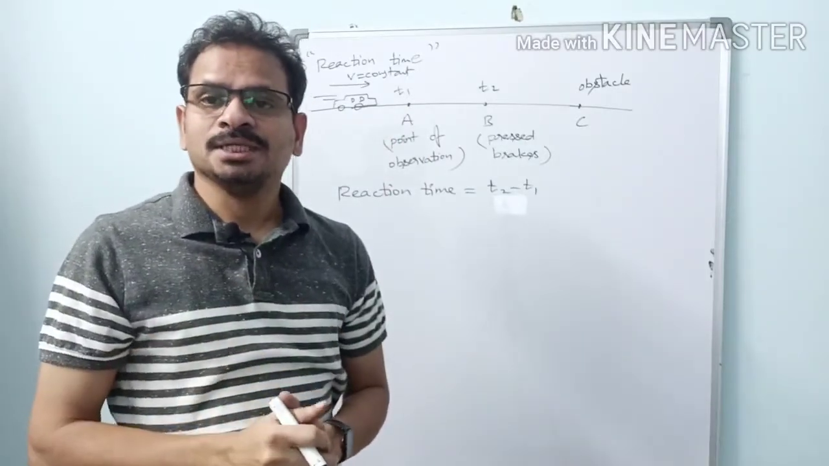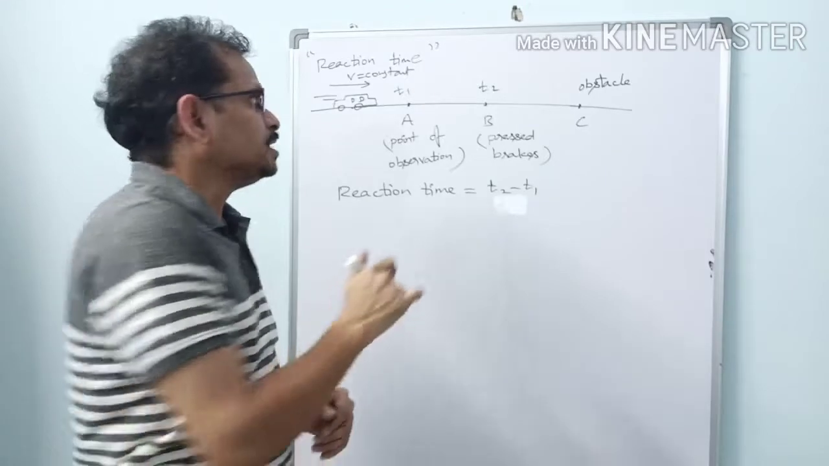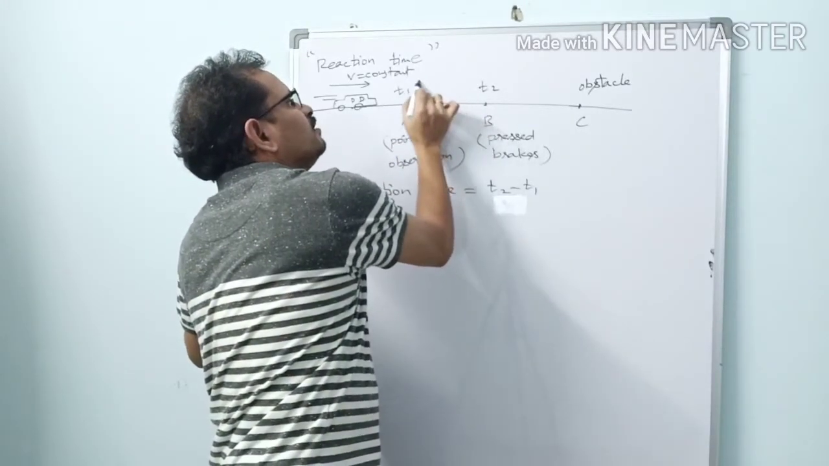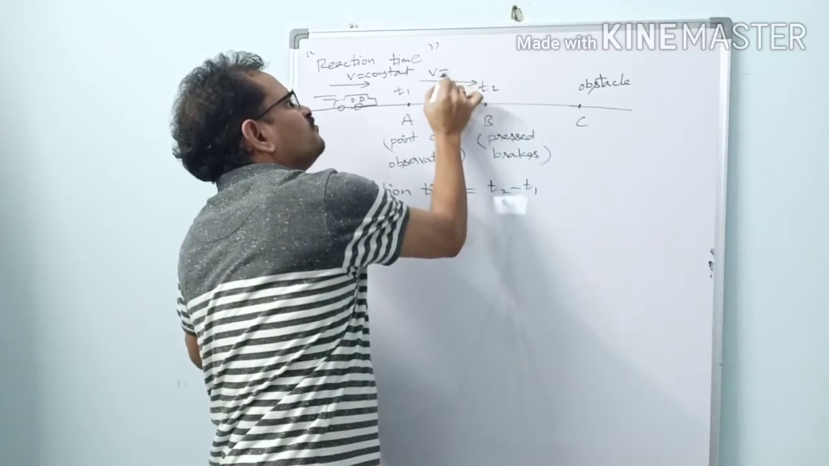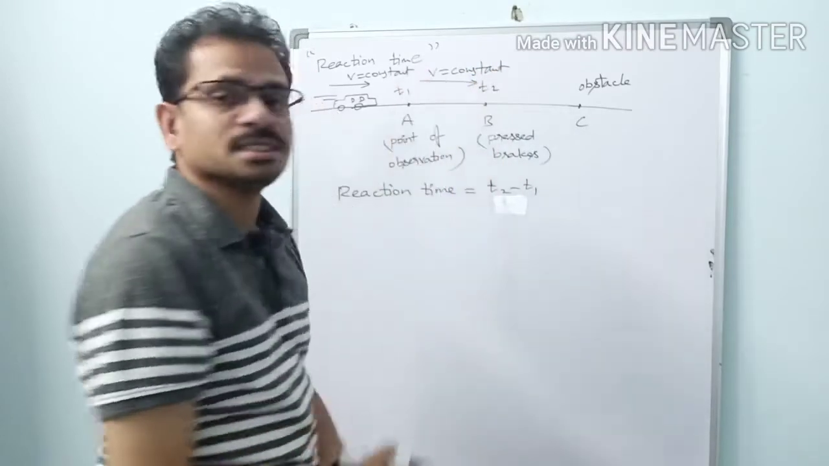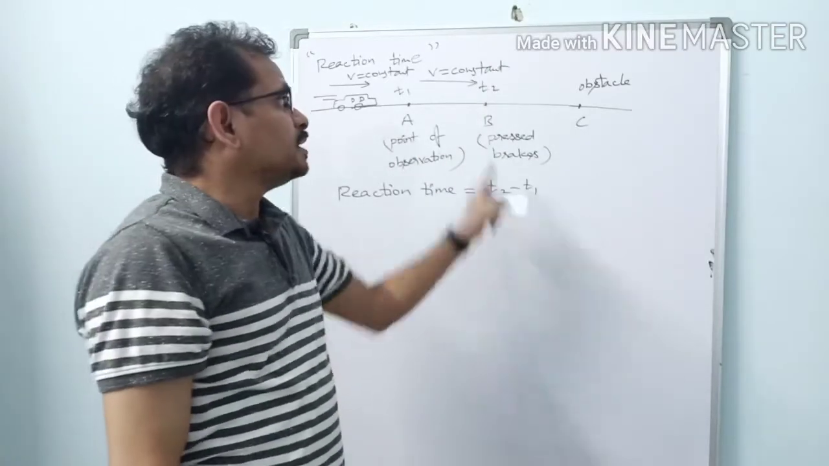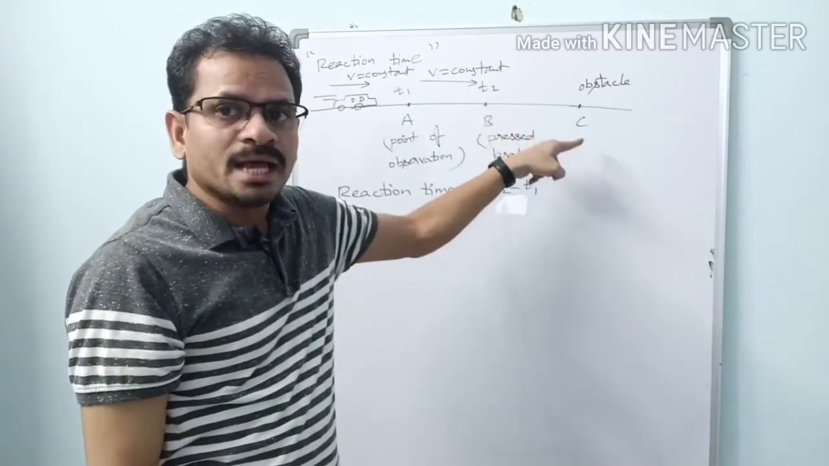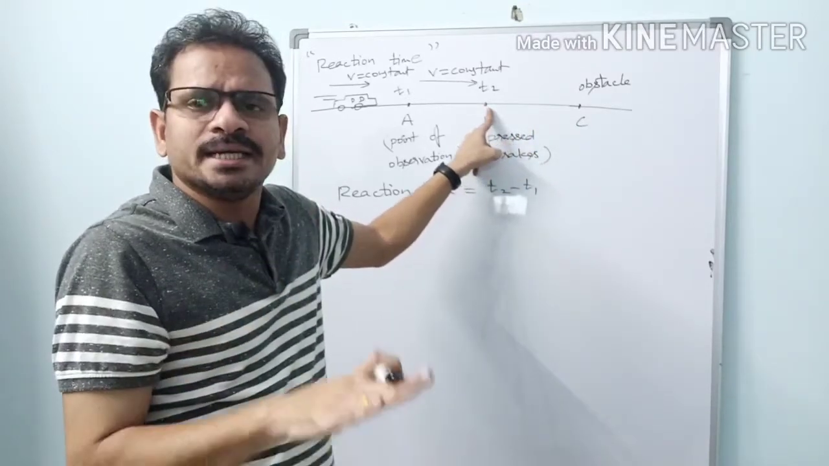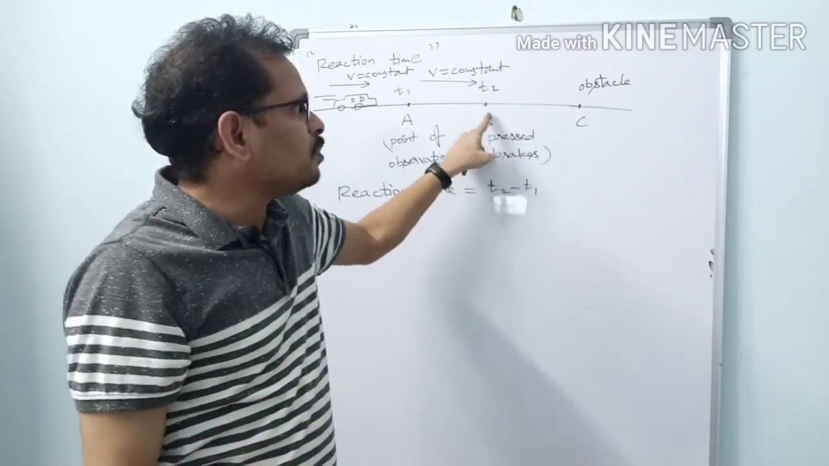No change, because brakes are not applied. Here from A to B, velocity will be constant, v equal to constant. Here from A to B, velocity is constant. Then after B, what happens? So he presses the brakes at point B.